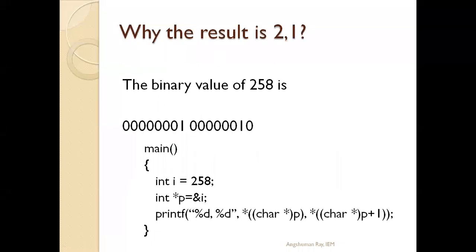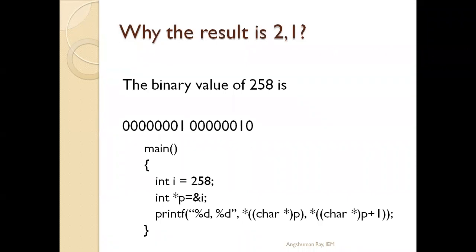See, first we have to know how any data is stored in the memory. Any type of data, maybe character type data, integer type data, float data, any data is stored in the memory in the form of binary. So first we have to know what is the binary value of 258. So the binary value of 258 is first 0000 0001, then 0000 0010. That is the 8-bit.